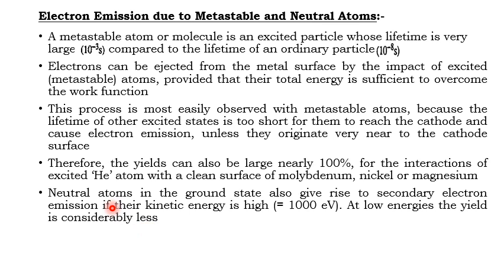So even neutral atoms in the ground state, at the lower energy level, can also give secondary electron emission. That means they can also liberate a secondary electron if their kinetic energy is too high. What should the kinetic energy be? It should be about 1000 electron volt. Then only will electrons be liberated due to the neutral atoms. So this is about electron emission due to metastable as well as neutral atoms.